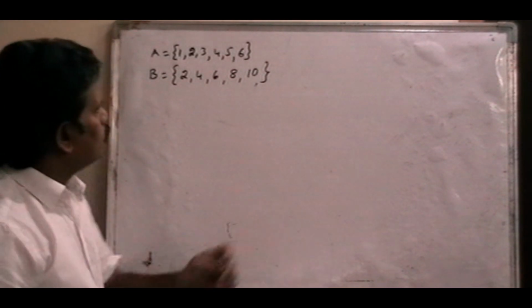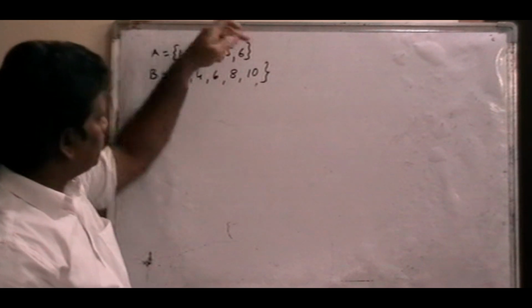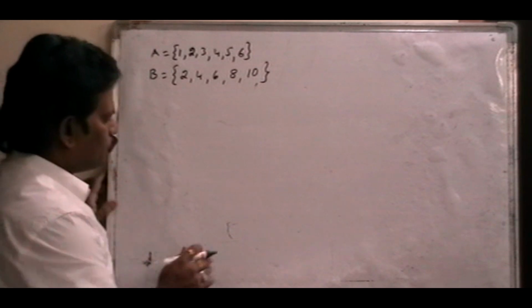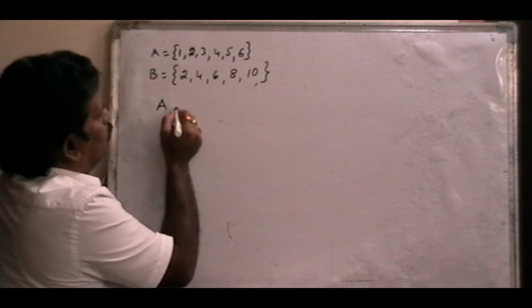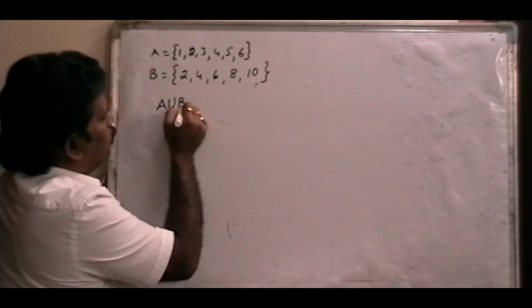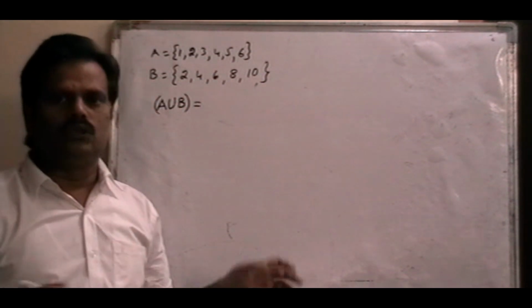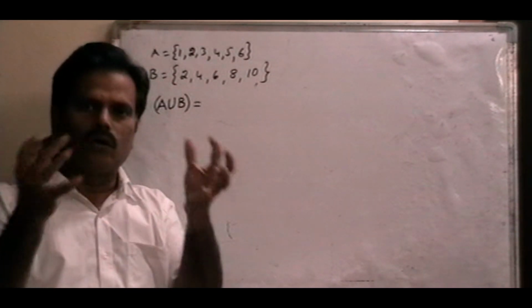Right? Now here two sets are there. A is 1, 2, 3, 4, 5, 6, B is 2, 4, 6, 8, 10. Right? Now first one, what is A union B? Union is nothing but simple, combine the total elements.